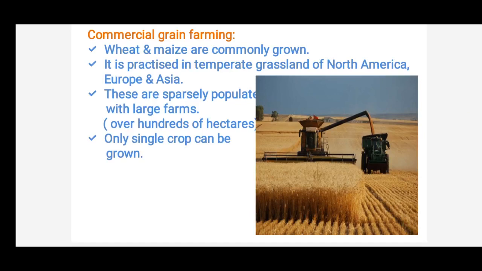Severe winters restrict the growing season. In Asia and North America, children, they have snowfall in the winter season, so it restricts the growing season. That is why they grow only one crop in a year. Single crop means what, children? One crop in a year.